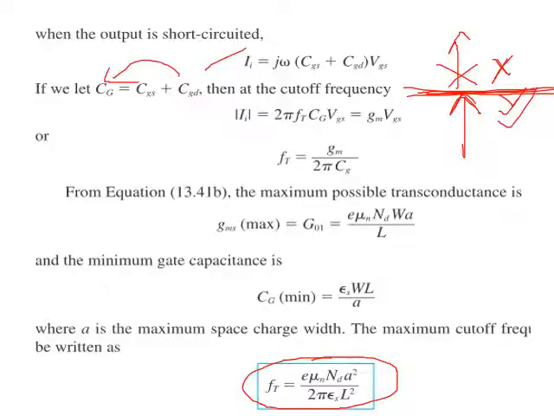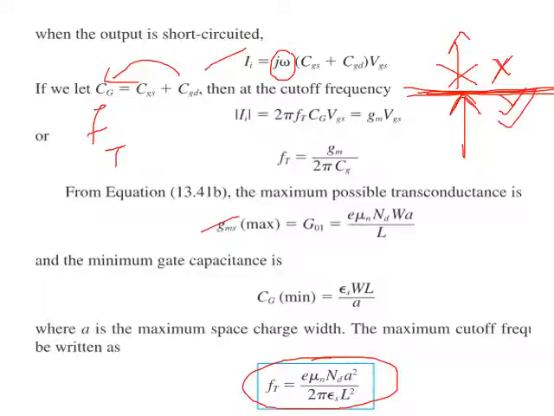We simply expand j omega as 2 pi f, and instead of f we take ft, just for notation. It is the threshold or cutoff frequency, right? So ft will be gm by 2 pi CG. Instead of the total, the summation of CGS and CGD, we represent it as a single CG, right?